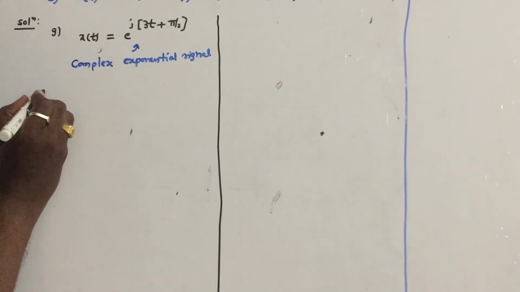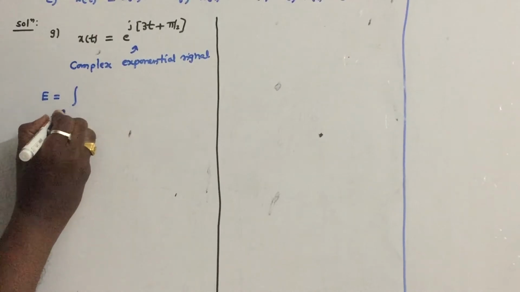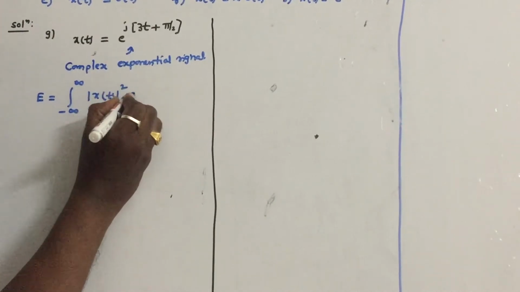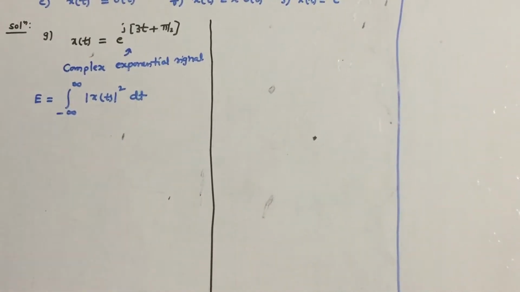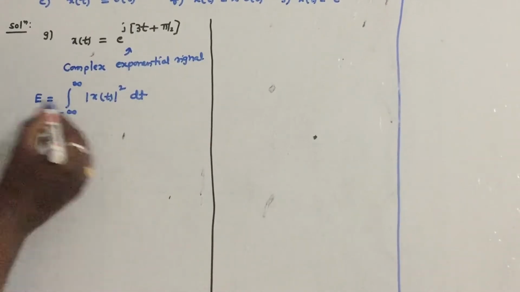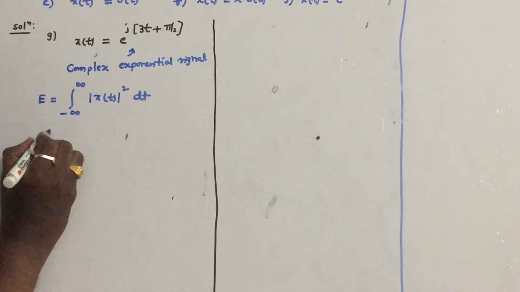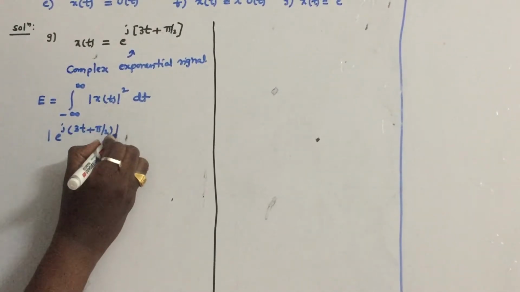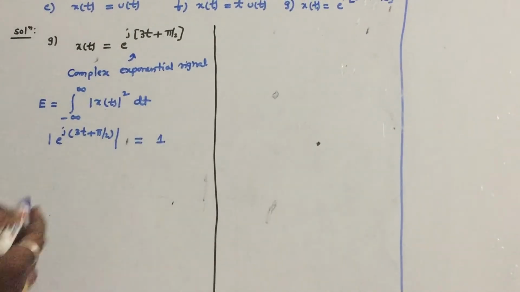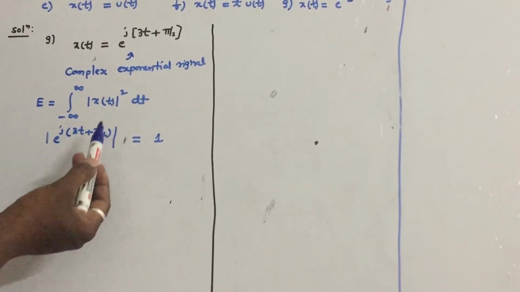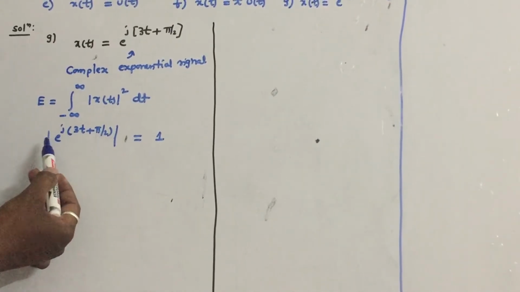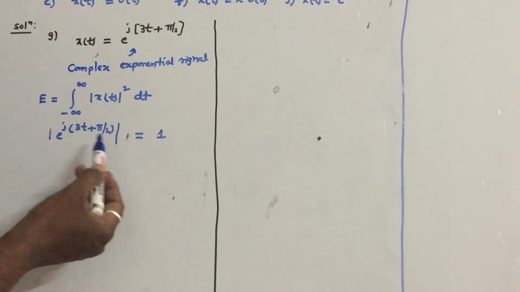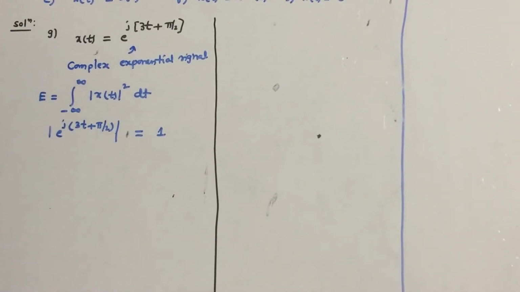So what is the energy formula? Energy formula is integral minus infinity to infinity of magnitude of x of t whole square dt. Since it is a complex exponential signal, what is e power j 3t plus pi by 2? The magnitude is 1, because cos of 3t plus pi by 2 plus j sin of 3t plus pi by 2 has magnitude cos square plus sin square, which is 1.